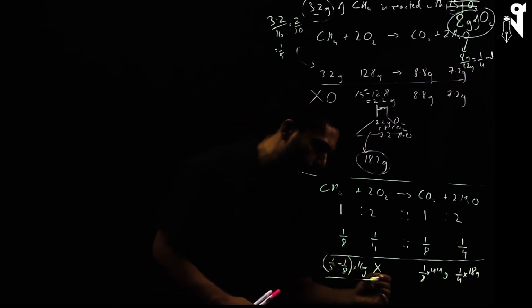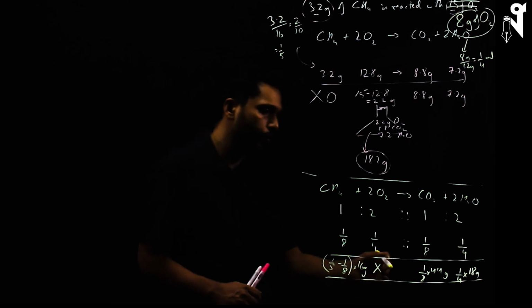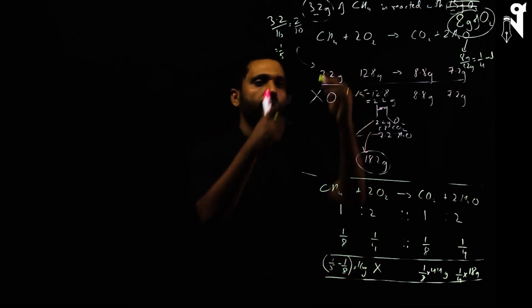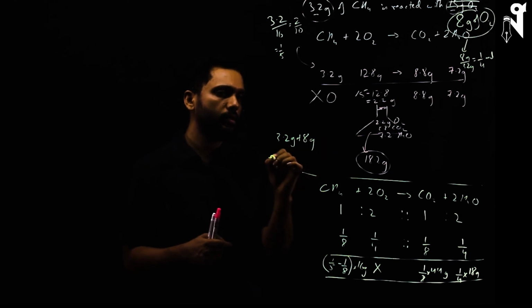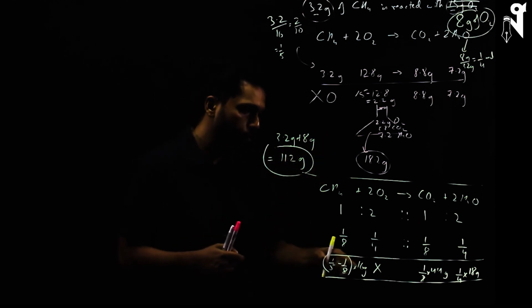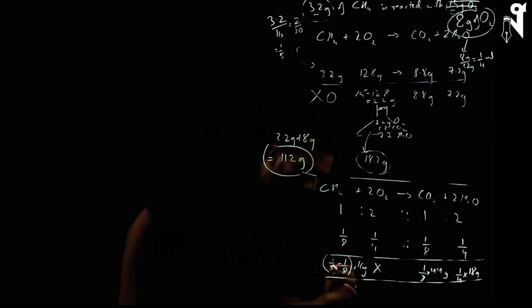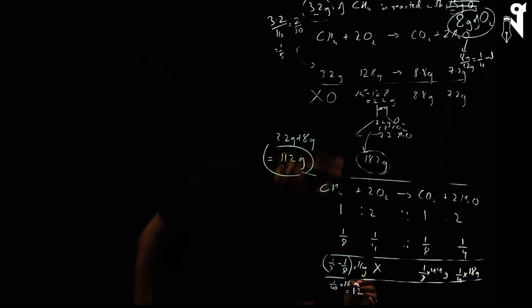I'm just doing the weights so that I can add them up and see whether the initial weight given, which was 3.2 grams plus 8 grams, which is 11.2 grams, is the final weight or not. So 3 by 40 into 16 equals 12 by 10, so 1.2 grams.